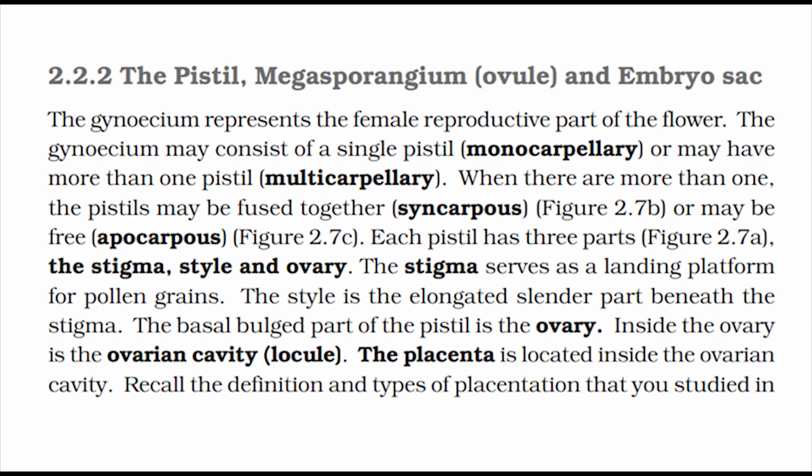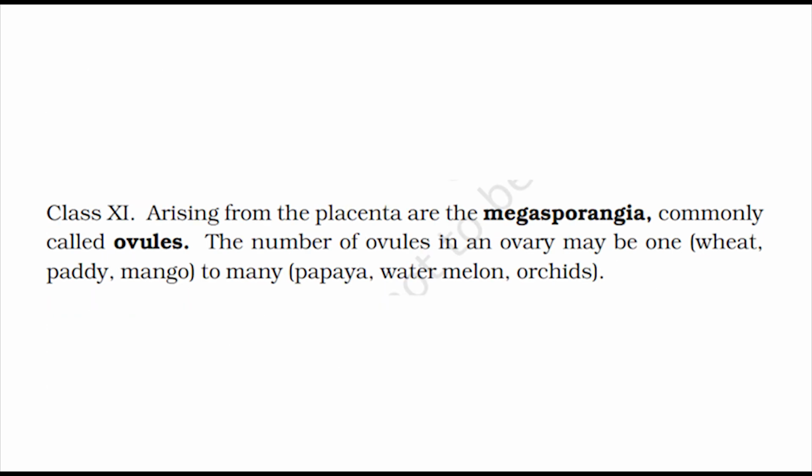The stigma serves as a landing platform for pollen grains. The style is the elongated slender part beneath the stigma. The basal bulged part of the pistil is the ovary. Inside the ovary is the ovarian cavity, or locule. The placenta is located inside the ovarian cavity. Recall the definition and types of placentation that you studied in Class 11.